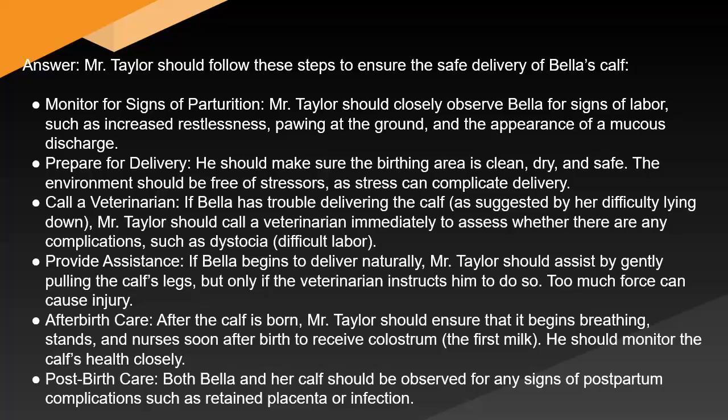Mr. Taylor should closely observe Bella for signs of labor such as increased restlessness, pawing at the ground, and the appearance of a mucus discharge. Prepare for delivery. He should make sure the birthing area is clean, dry, and safe. The environment should be free of stresses, as stress can complicate delivery. Call a veterinarian. If Bella has trouble delivering the calf, as suggested by her difficulty lying down, Mr. Taylor should call a veterinarian immediately to assess whether there are any complications, such as dystocia, or difficult labor, and provide assistance.